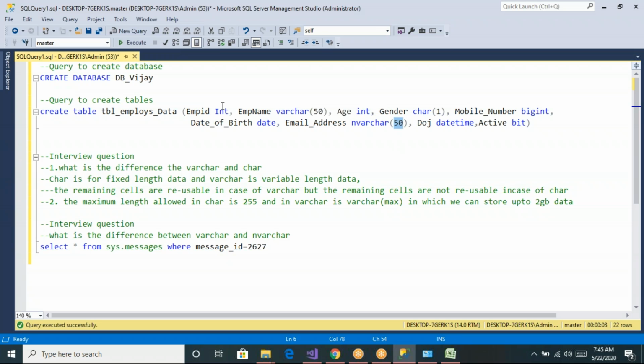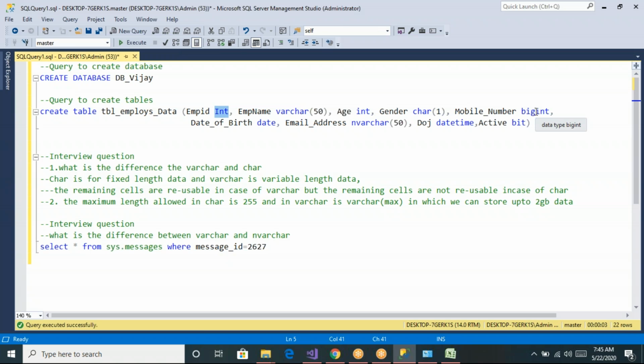And one of the interview questions is, what is the difference between integer and bigint? So both will allow numeric values, but for integer there is a limit, up to 10 digits is allowed in the integer data type. If you want to store more than 10 digits, like a bank account number or a mobile number, then you can go for the bigint data type. Okay, so these are all the interview questions we can expect.